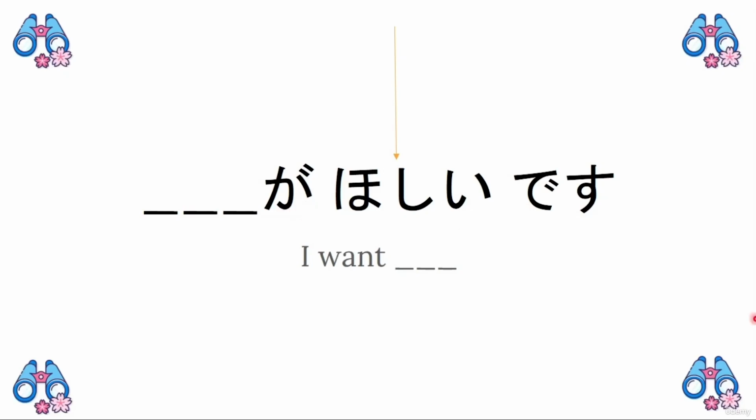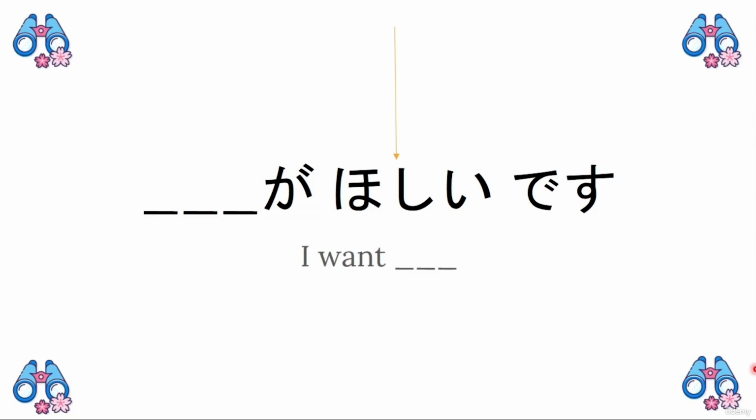Okay, but before we start making our sentences, I need to tell you one thing. This way of saying I want something is very, very direct, so it might not be considered very polite. So you might use it among your friends or family members. But Japanese people, when they're with people that they're not very close with, wouldn't say this.